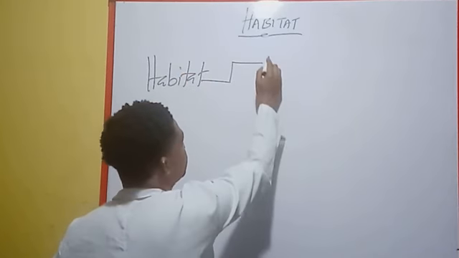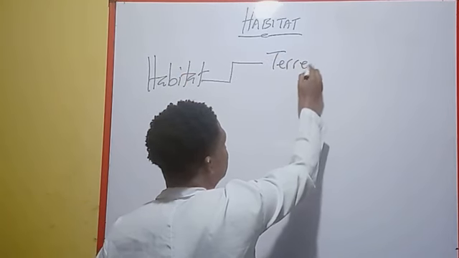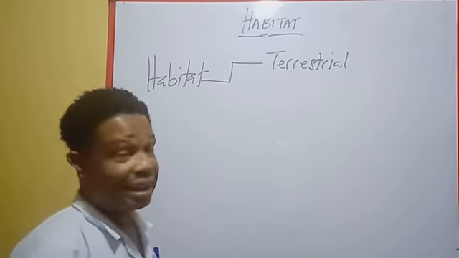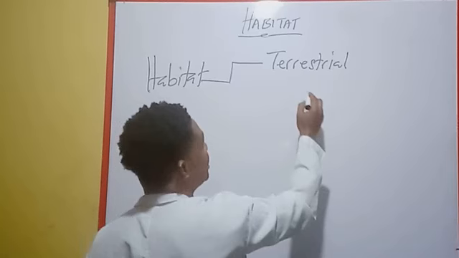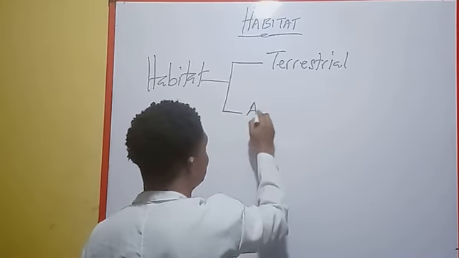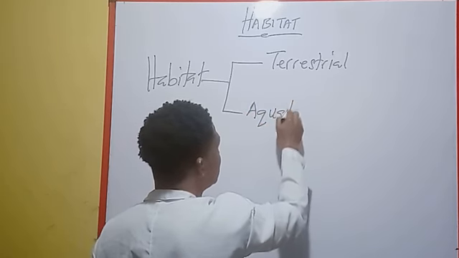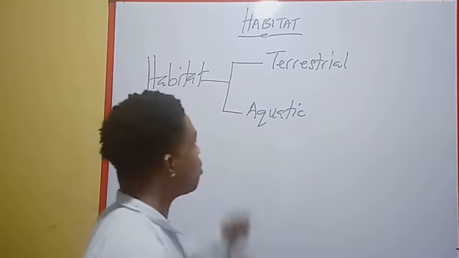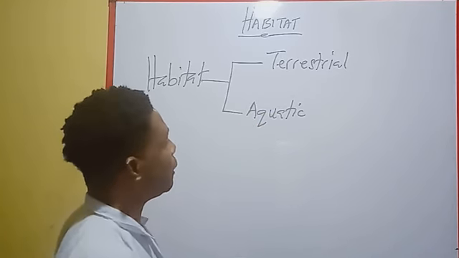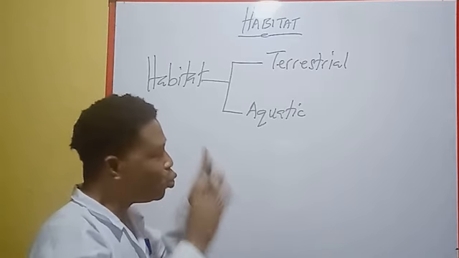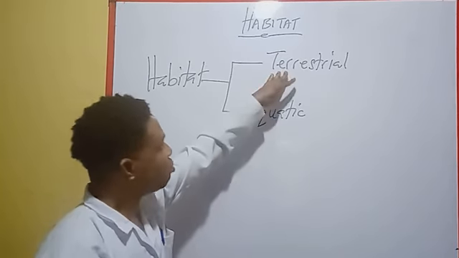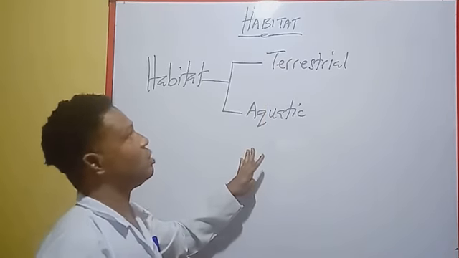The first one is the terrestrial habitat. That is organisms that live on land. The next one is the aquatic habitat. The aquatic is organisms that live on water. Aqua is a Latin word for water. So there are two habitats basically: the terrestrial and the aquatic.